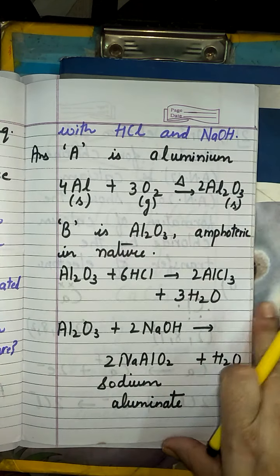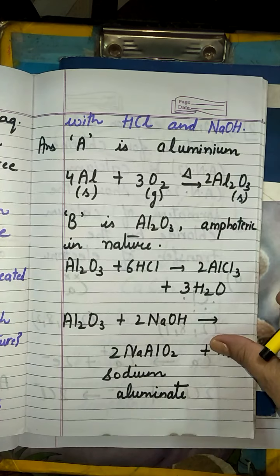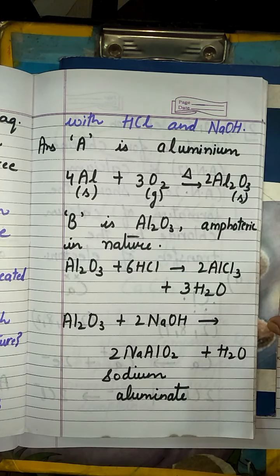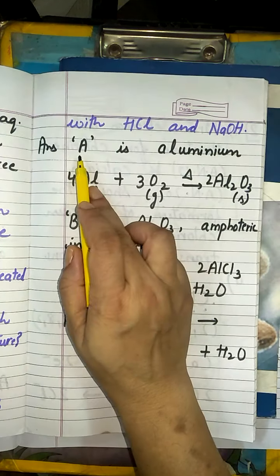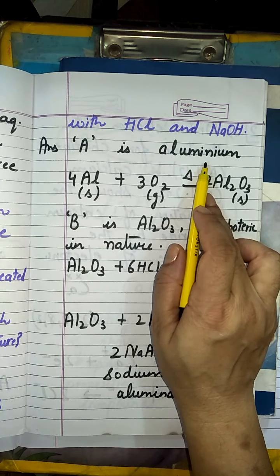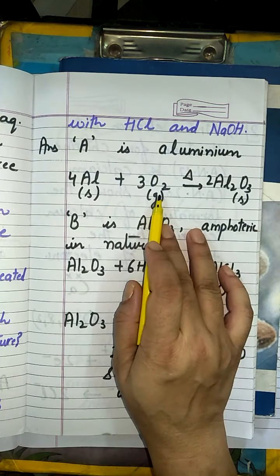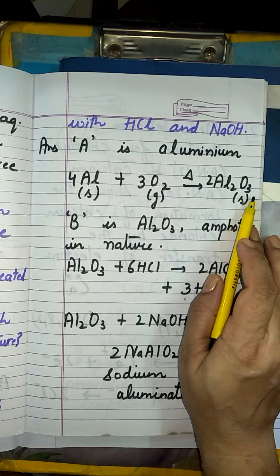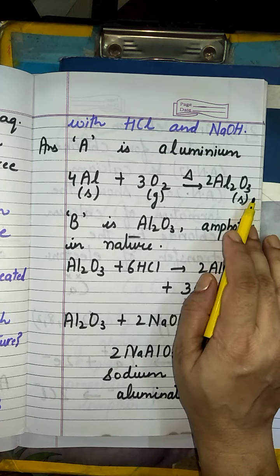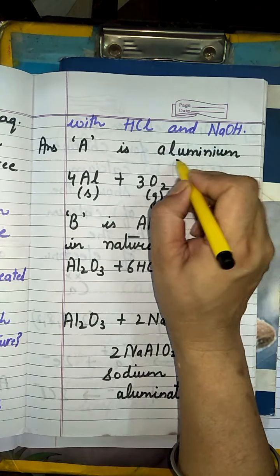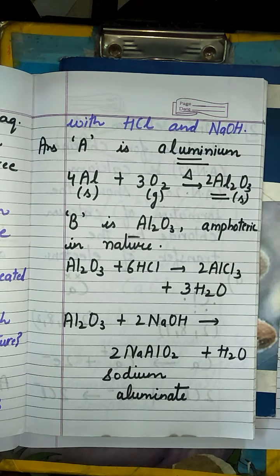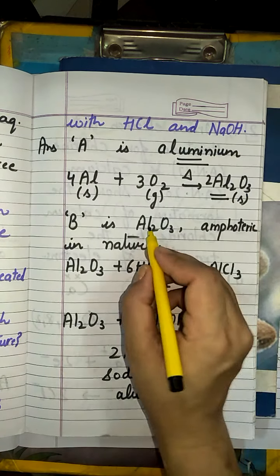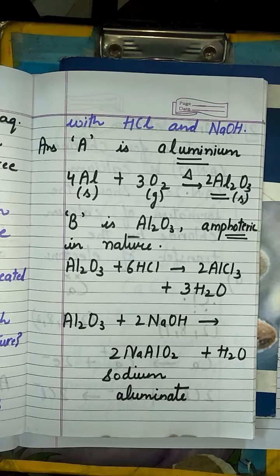Let us see how this reaction will go. The question is the same, the answer is also the same, but the question has been molded in an indirect form. So A is aluminium. When aluminium reacts with oxygen, aluminium oxide is formed. So A is aluminium and B is the oxide of aluminium, that is aluminium oxide, which is amphoteric in nature.